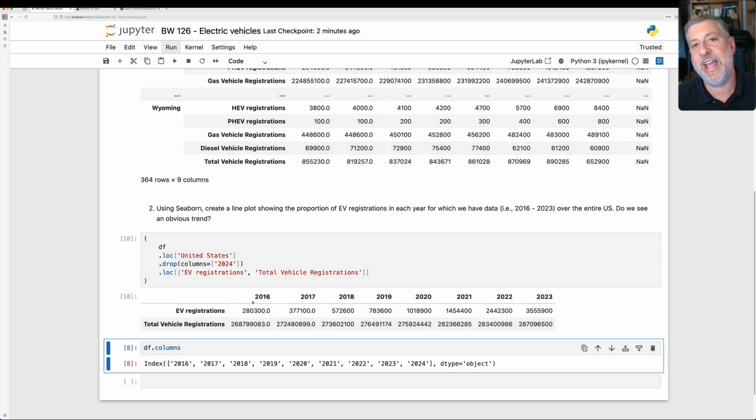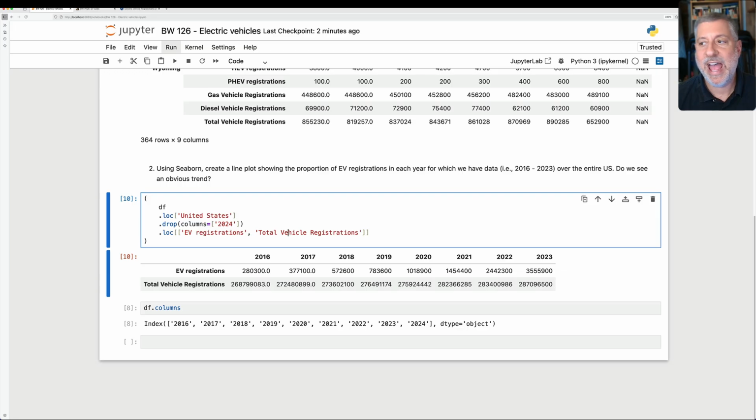And now we see that I've managed to pare it down to a data frame with 2 rows and 2, 4, 6, 8 columns. Okay, that's pretty good. How can I now plot it?